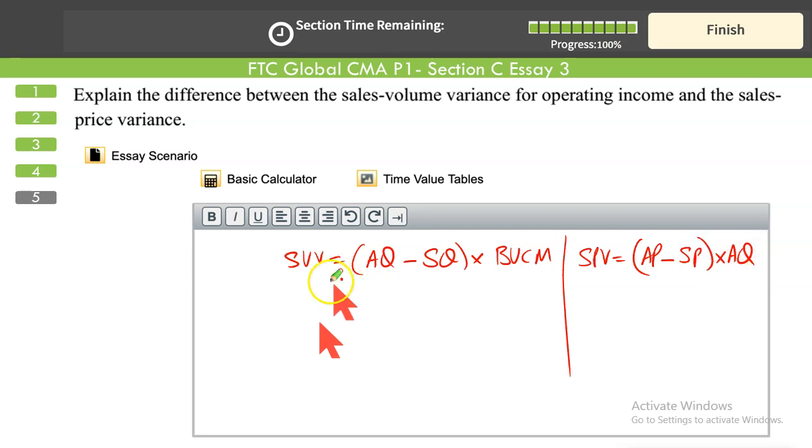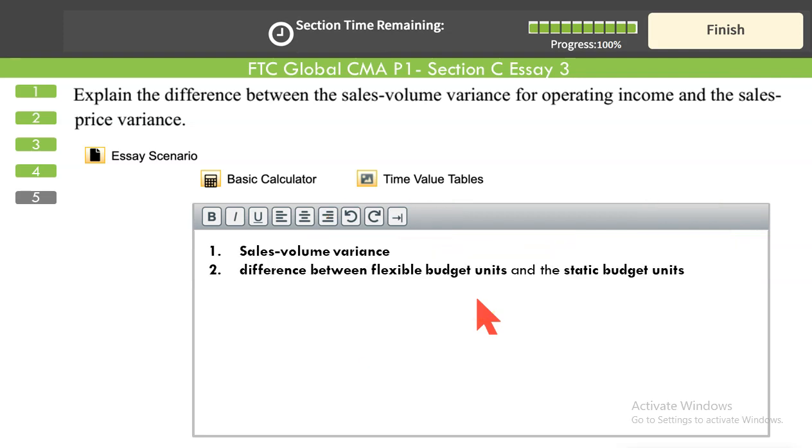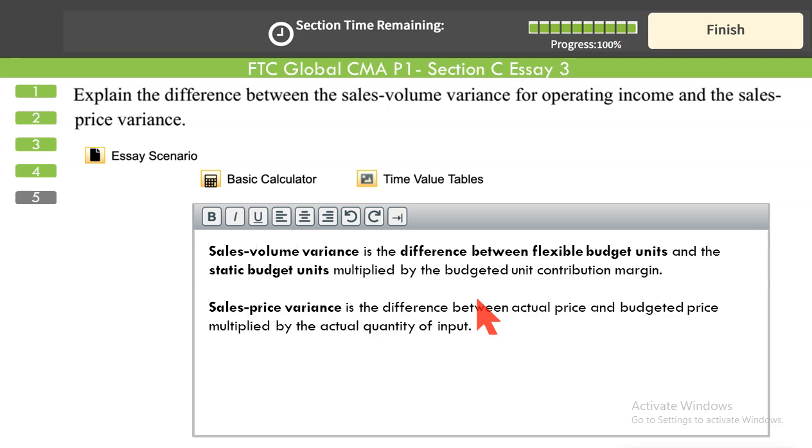So as you can see, the volume variance is the difference between what we thought we will sell versus what we actually sold. The volume variance, the quantity variance for a single product company. Whereas the price variance is the difference between what we thought we will sell our good at versus what we actually got. So it's simply the difference between the overall quantity of the goods or services sold versus the difference in prices. So that's the difference between them. You can explain, if you know the formula, you can explain using the formulas alone.